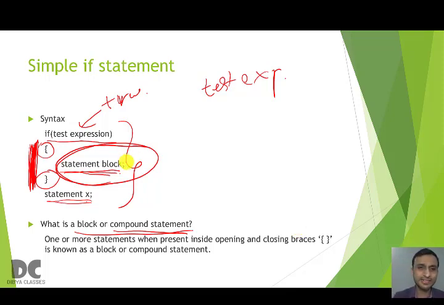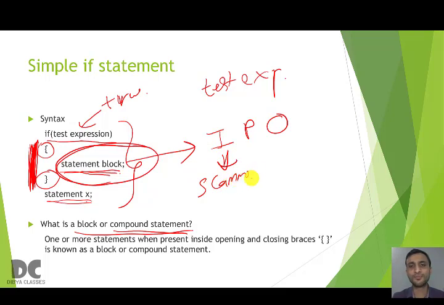And what can you write inside this? You can write input, processing, and output, all types of statements. Input means you can only do scanner input here. You cannot do parameters because parameters are written in public void area. But inside if you can use scanner.